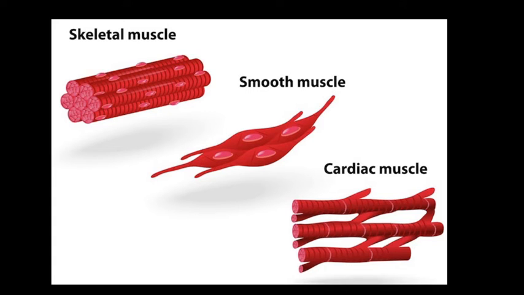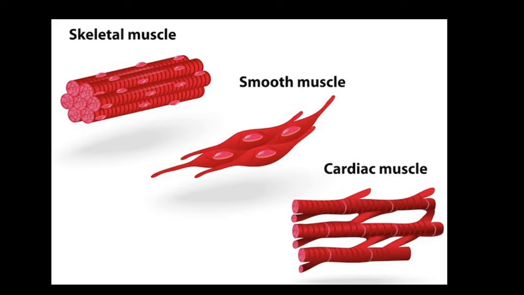On the basis of their location, structure, and function, there are the following three types of muscle fiber, as you see in your slide. The first one is skeletal muscle, the second is smooth muscle, and the third is cardiac muscle. If we talk about location, smooth muscle is present in the walls of the alimentary canal, blood vessels, respiratory and urinary tract, etc. Striated muscle is present in limbs, tongue, body wall, and pharynx. And cardiac muscle is present in the wall of the heart.